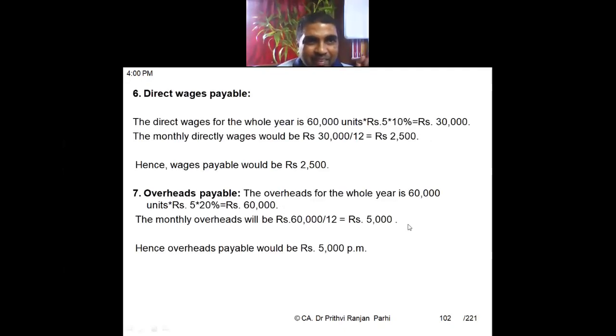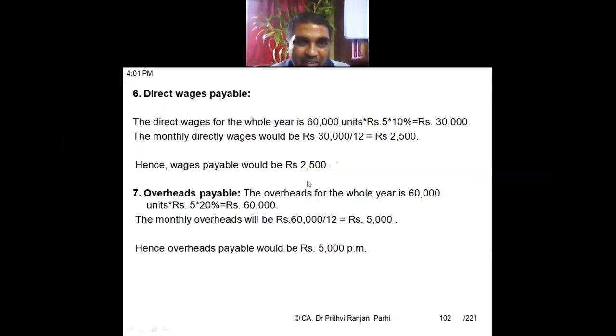Now direct wages payable. Here also understand this concept. Direct wages for the whole year: 60,000 units into 5 into 10%, so 30,000 is the annual wages bill. Monthly direct wages is 30,000 divided by 12, which is 2,500. So wages payable for a month is 2,500.